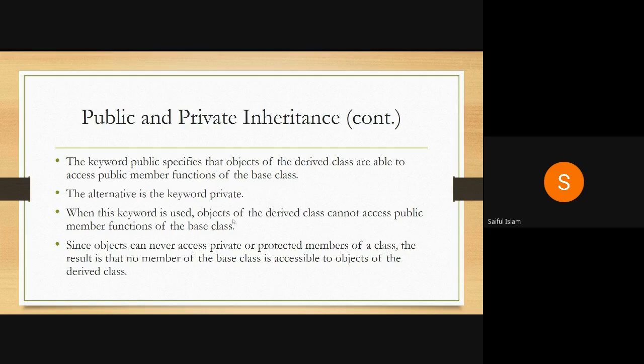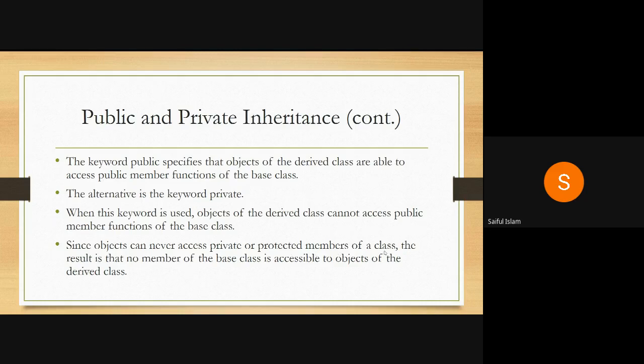Here we are restricting it to only the public member functions of the derived class. If we use public, then the object of the derived class can access public members of the base class and public members of the derived class. If it is private, it can only access public members of the derived class, since an object can never access private or protected members of a class.